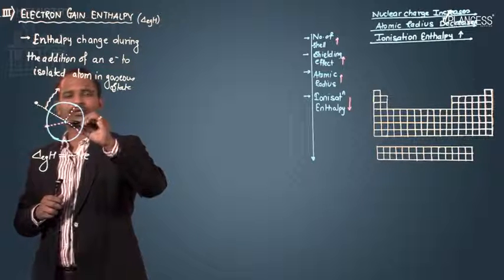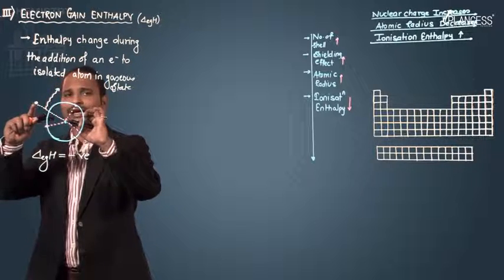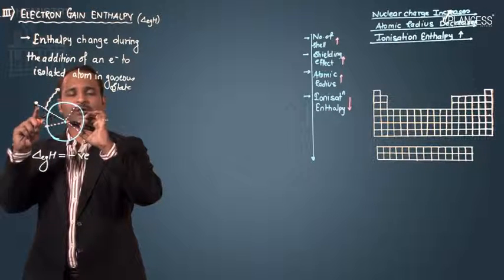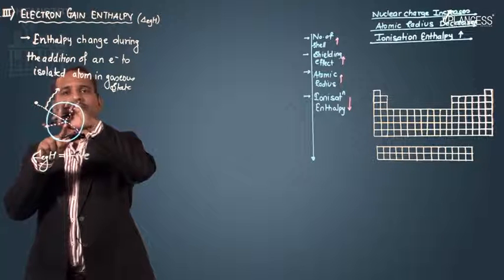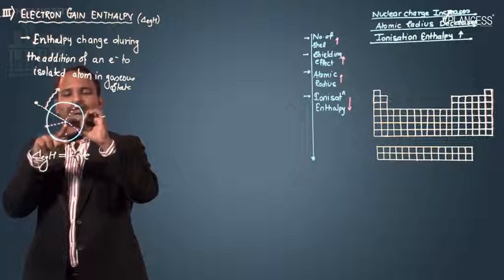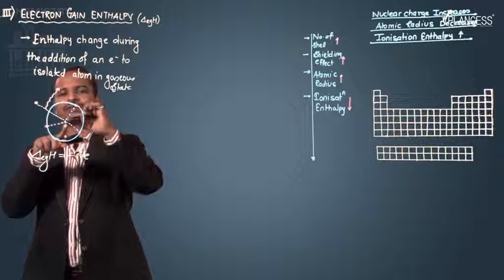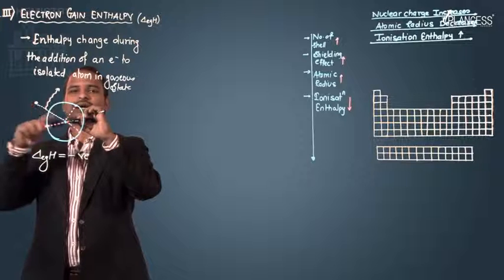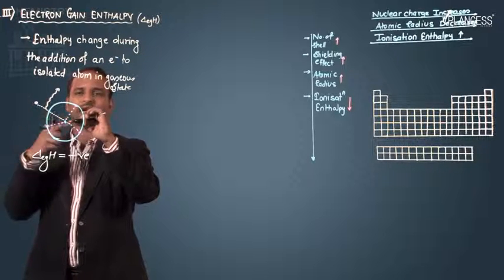Now, as I said, more energy or less energy totally depends upon the attraction. Whether the nucleus will attract this electron with more power or less power totally depends upon whether the nucleus is attracting its own electron with more power or less power. Suppose the attraction between the nucleus and its own electron is very weak, then the nucleus will not attract the electron which is coming from outside.